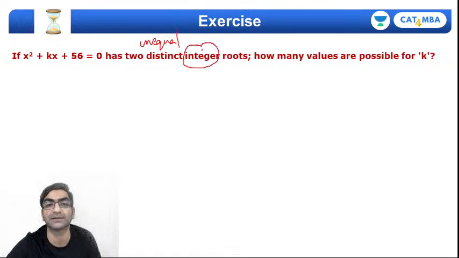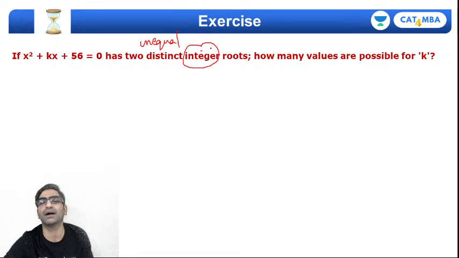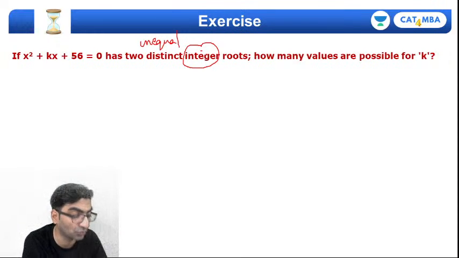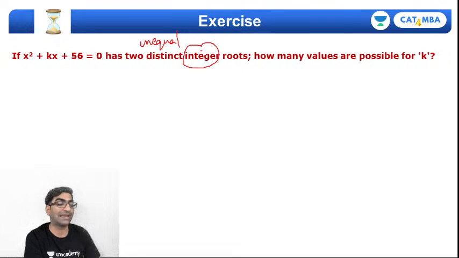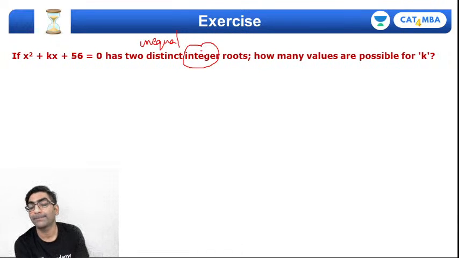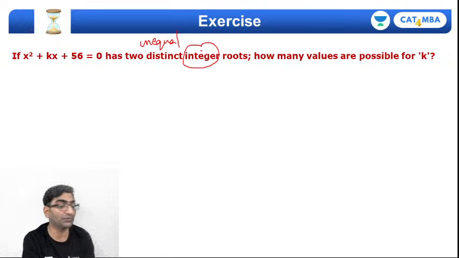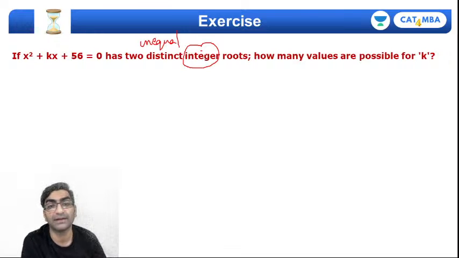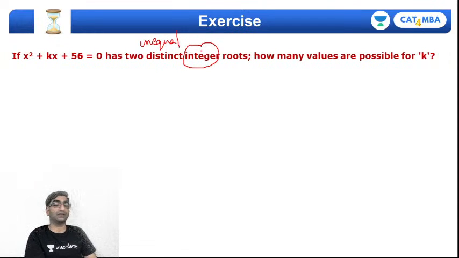And also integers. So two integers should be such that they are not equal, and those should make the roots. How many possible values can k take for that to be true? Challenge question. Anybody watching live, give me a shout if you're able to get the answer to this one. X square plus kx plus 56 equals 0 must have distinct, as in unequal, integer roots. How many possible values for k?